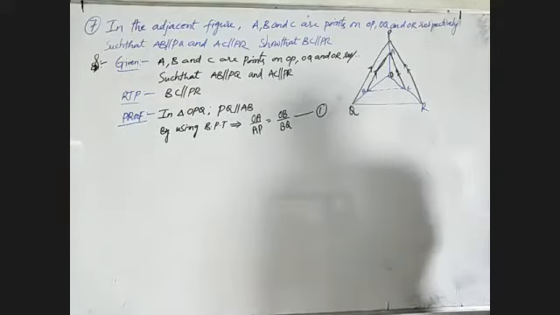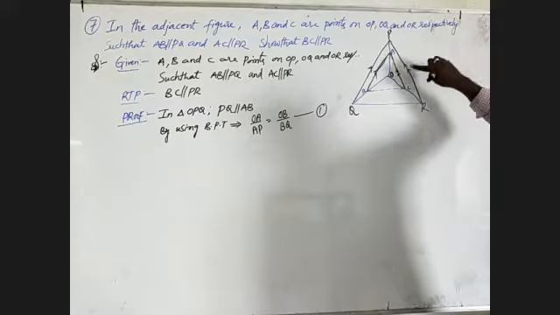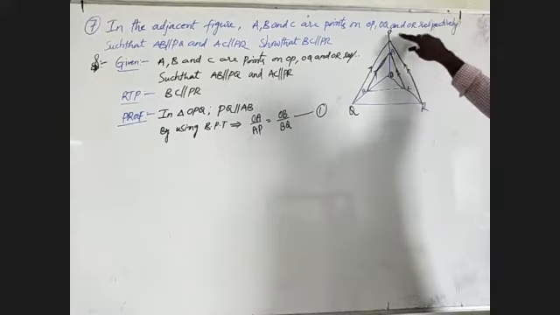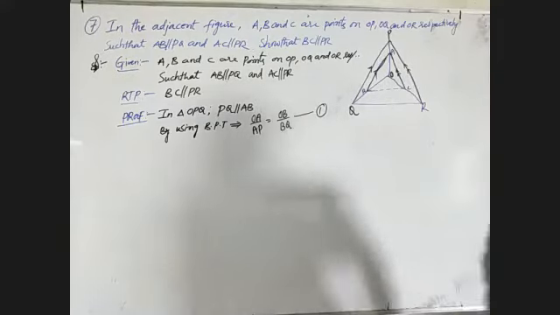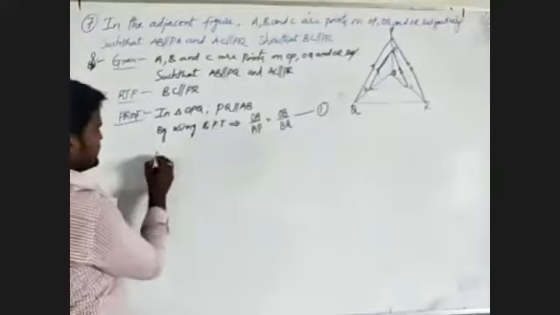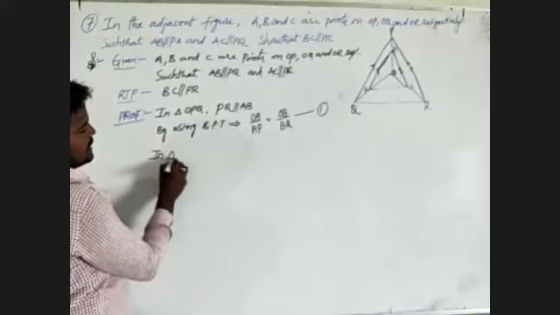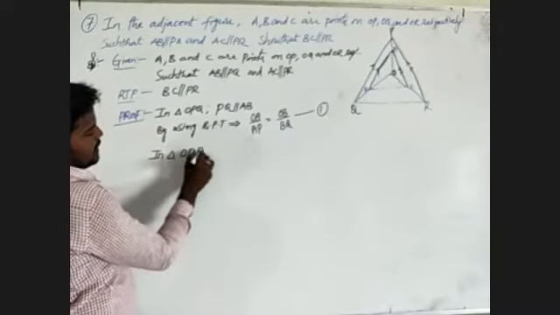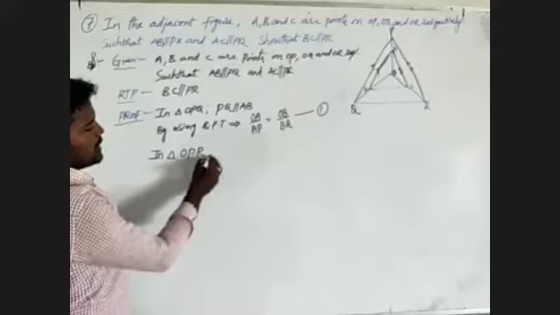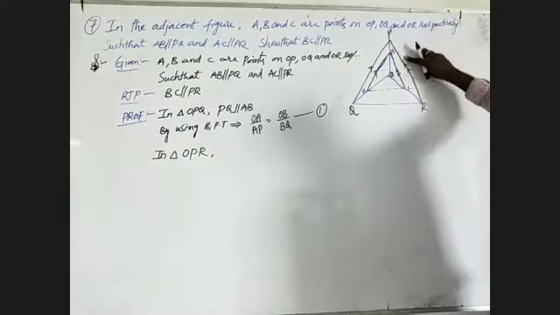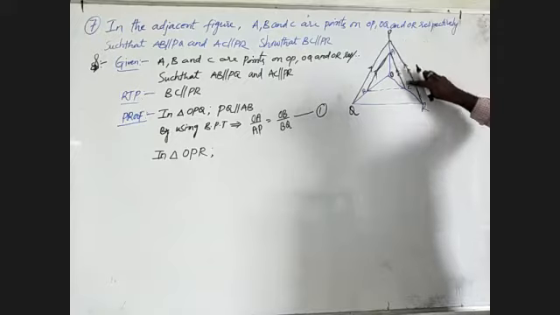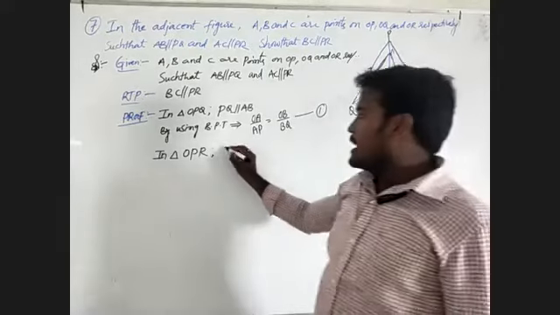Again, we take triangle OPR. In triangle OPR, the parallel lines are PR parallel to AC.